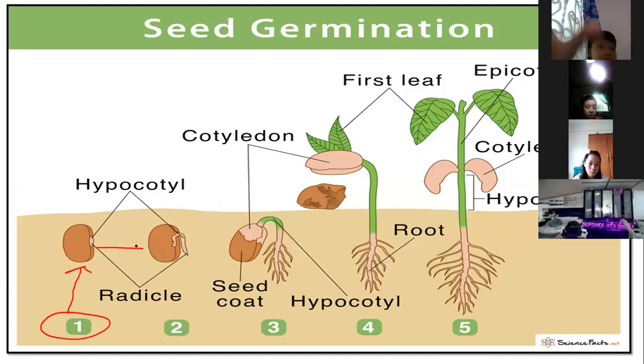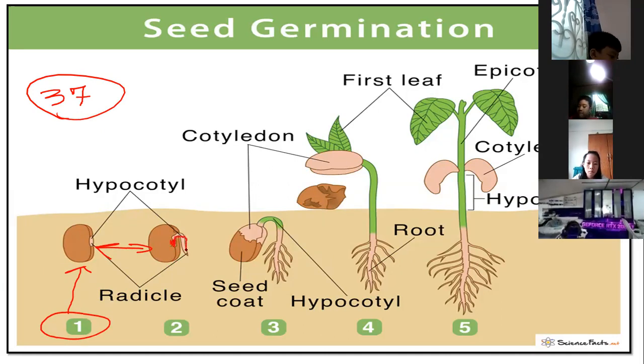If you are opening the book, page 37, root grows out first. It grows downwards in the soil. It means the roots will come out going to the soil, not going up, going down.